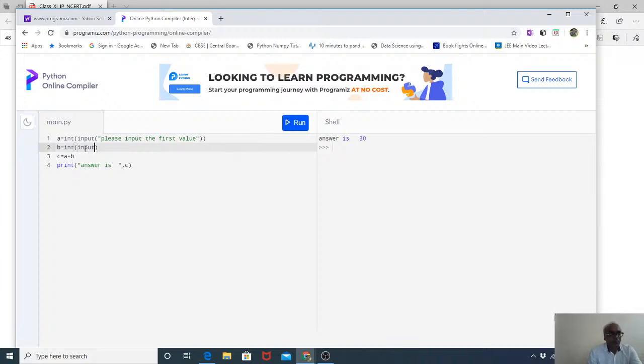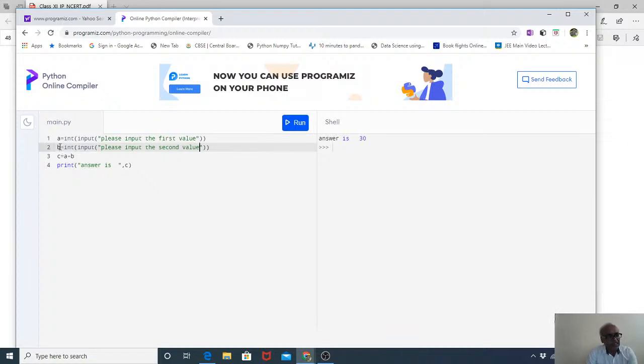Then we have this, let's write on input, then we have please input the second value. We have modified this, and here we have taken int.